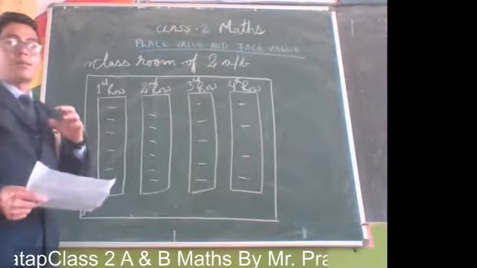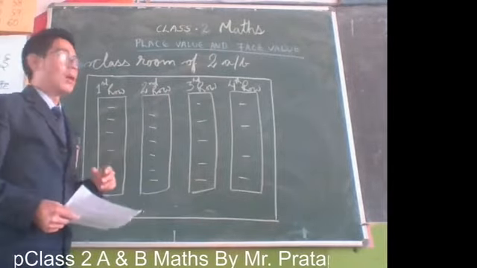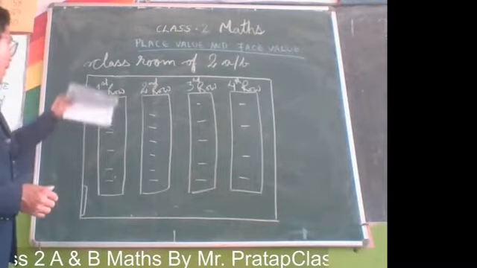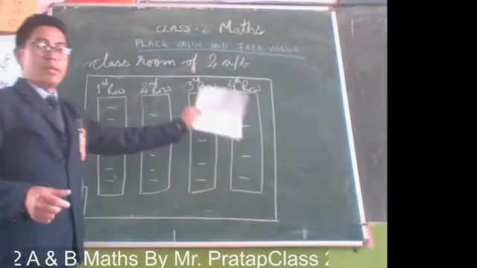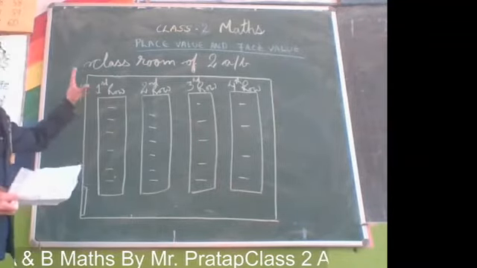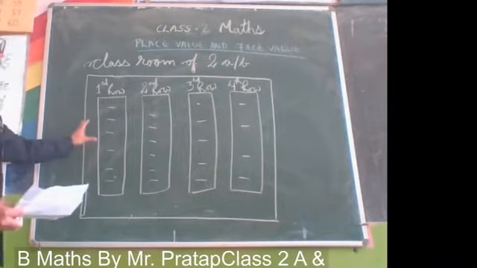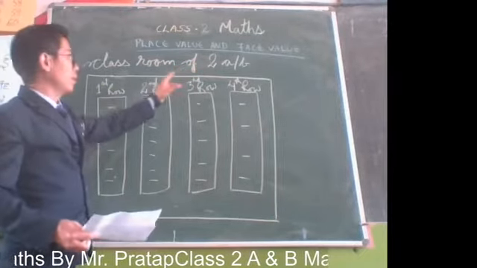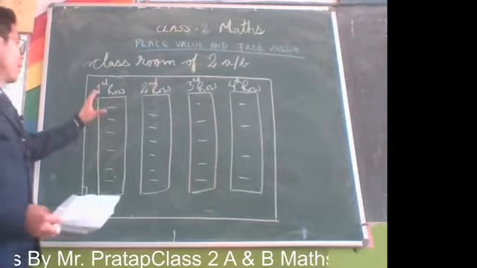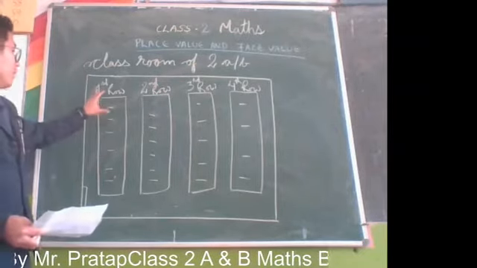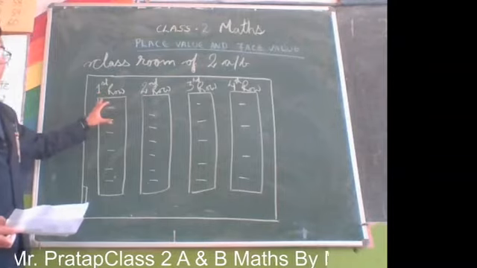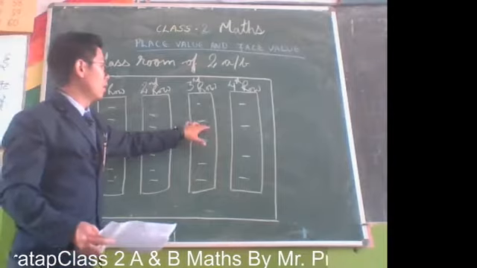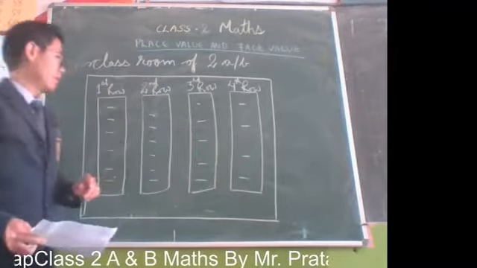Before I start my lesson, I'll make you understand in brief with the help of this picture. This is the picture of our classroom, the classroom of class 2, both section A and B. As you all know, in our classroom we have rows of desks and benches: first row, second row, third and fourth. You know this, isn't it?